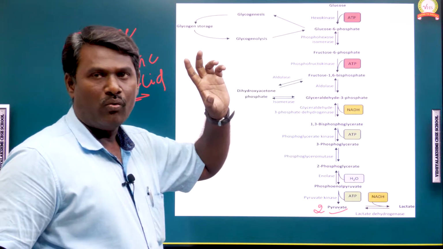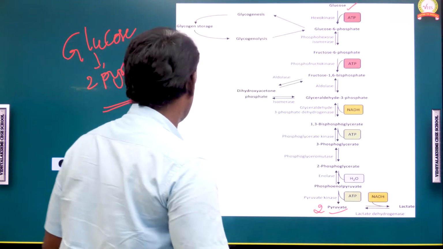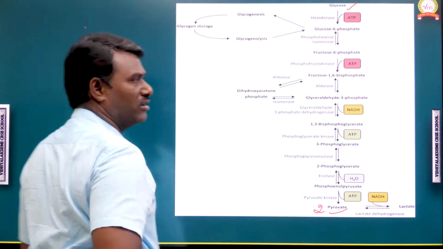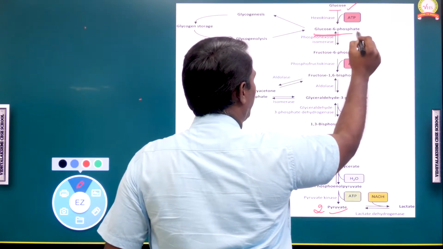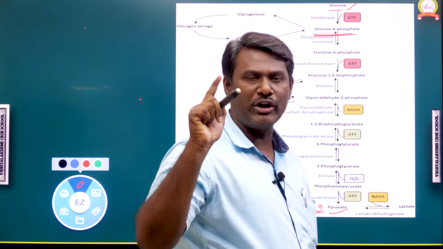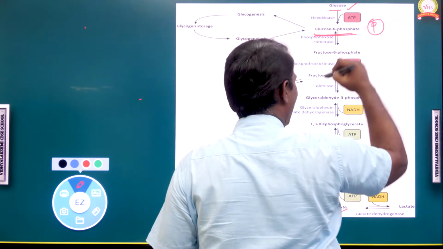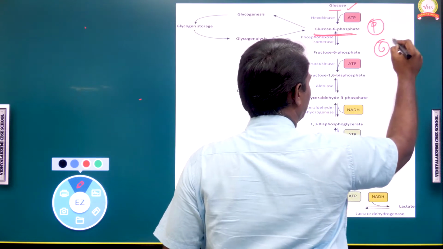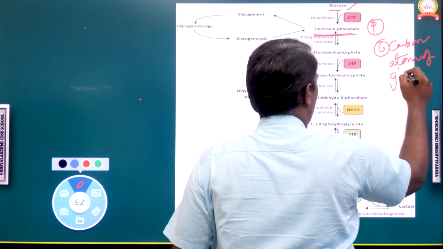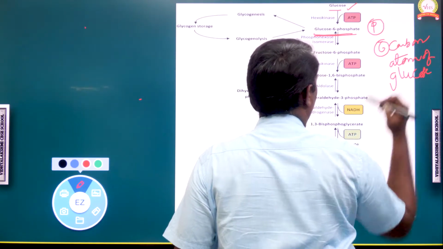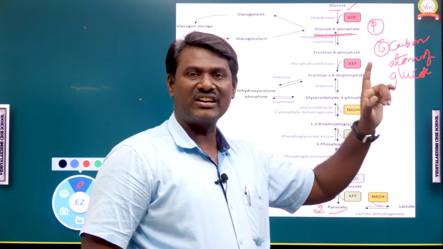Now we can see what changes occur in glycolysis. In step 1, the glucose molecule converts into glucose 6 phosphate. A phosphate group is added at the 6th carbon atom of glucose.